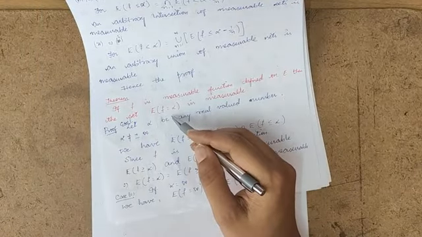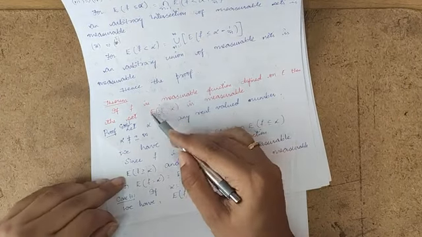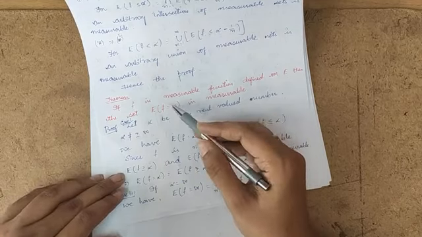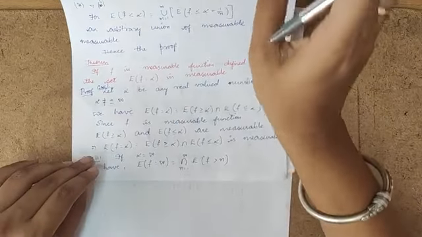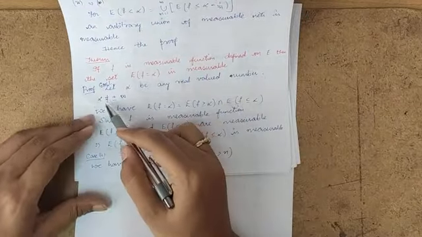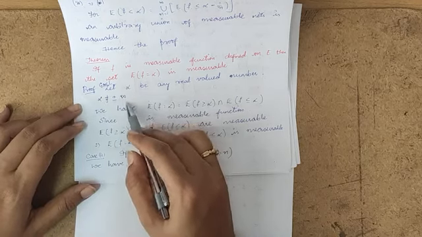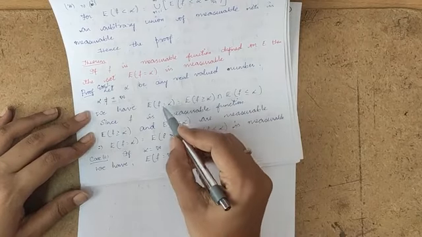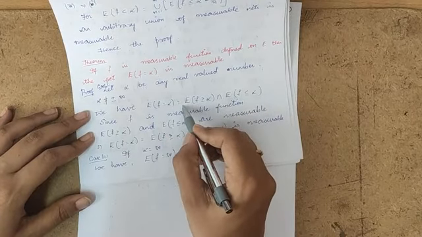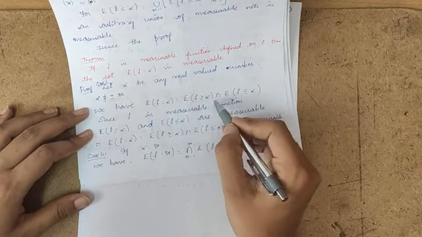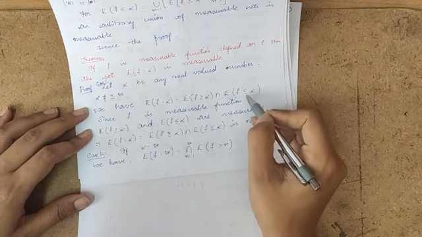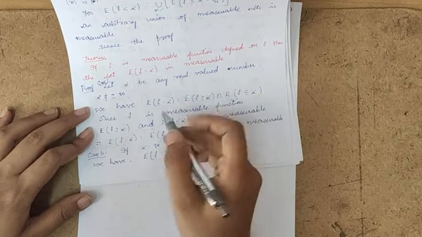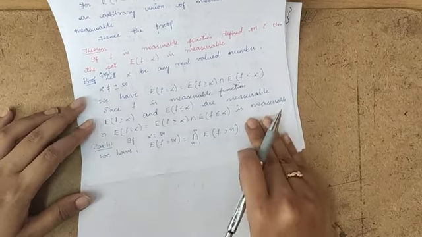So again here we will come across two conditions, whether this f is equal to plus infinity or minus infinity, or not equal to plus or minus infinity. So first we are considering alpha is not equal to plus or minus infinity. That means I can write E of f is equal to alpha as E of f greater than or equal to alpha intersection E of f less than or equal to alpha. So if you take intersection of these two, obviously you will get f is equal to alpha.